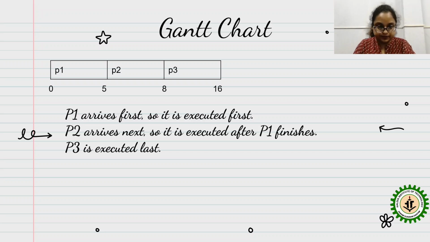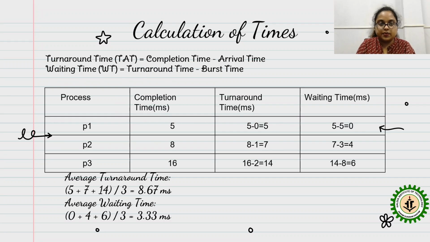So P1 arrives first, so it is executed first as it is FCFS. Then P2 arrives next, so it is executed after P1 finishes. Then P3 is executed last. So how the 0, 5, 8, 16 has come, you will see this. This is how you have to calculate the turnaround time and the waiting time.